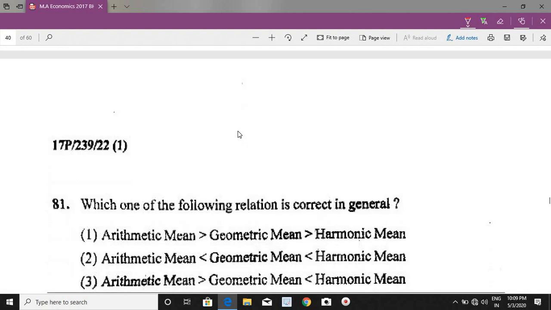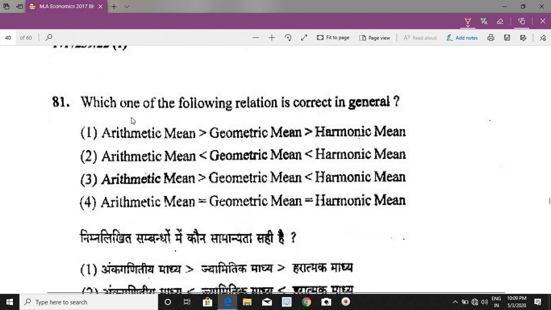Now next question, question number 81. Which one of the following relation is correct in general? So the correct relationship is that arithmetic mean is greater than geometric mean, and geometric mean is greater than harmonic mean. In the last question we discussed that there are 4 types of mean: arithmetic mean, geometric mean, harmonic mean and quadratic mean. And the relation is that in a simple symmetrical series, arithmetic mean will be greater than geometric mean, and this geometric mean will be greater than harmonic mean.